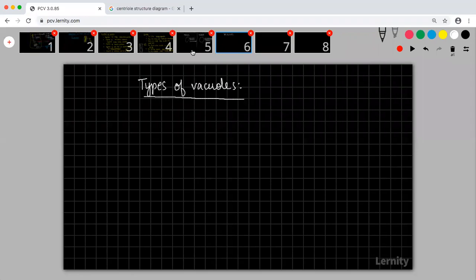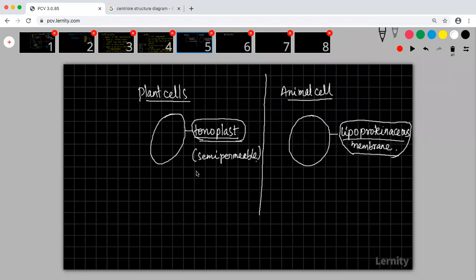The tonoplast is similar to the plasma membrane. It is made up of a phospholipid bilayer.